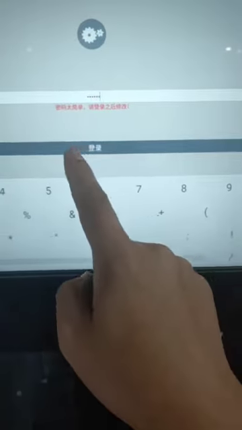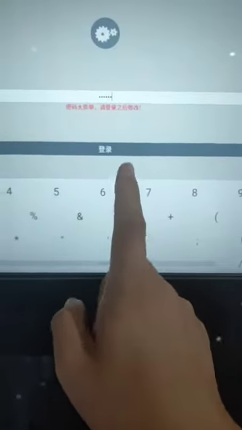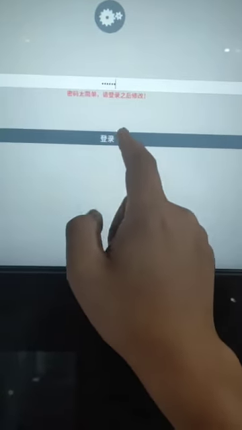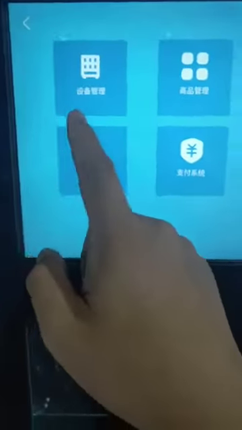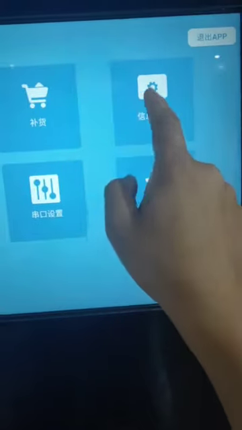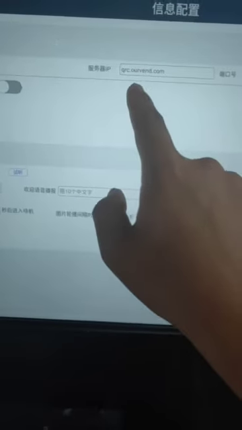The admin password is 6-bit 0. This is the initial password. Login. Then we open this information settings. If you can't understand the Chinese words, never mind. Open this page and you will find there is a service IP, QRC, like this.